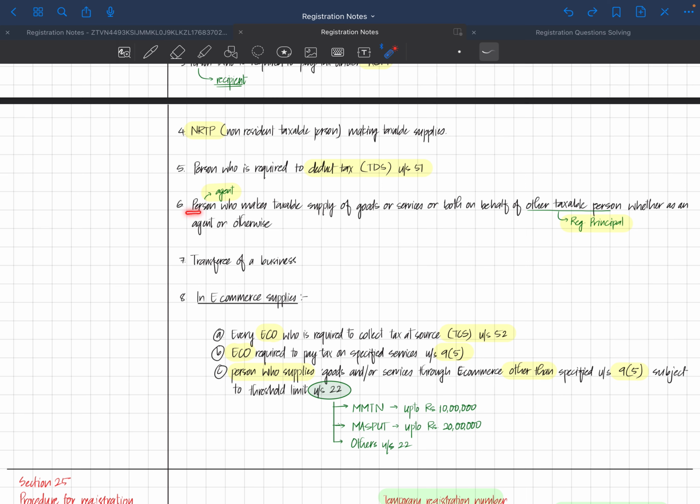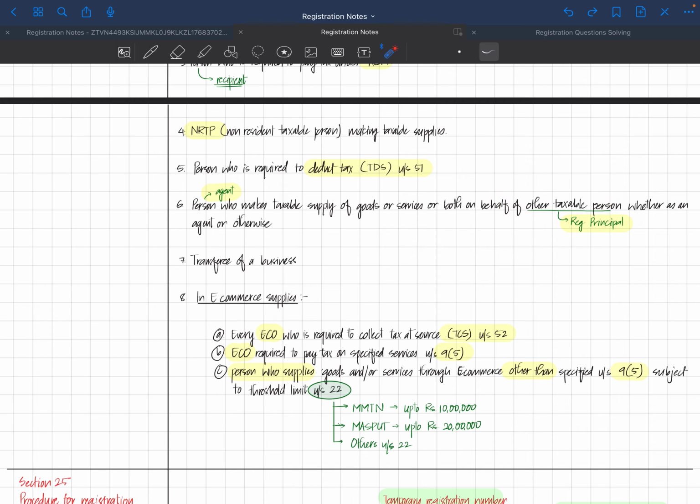A person we talked about specifically, agent over here. A person who makes taxable supply of goods or services or both on behalf of other taxable person, where other taxable person is a principal who is registered.